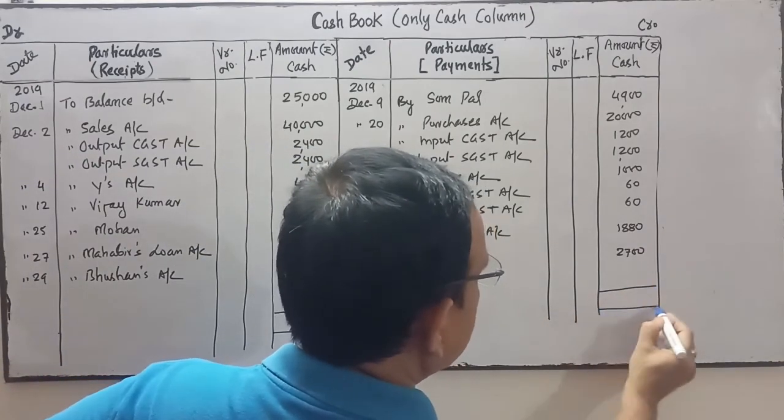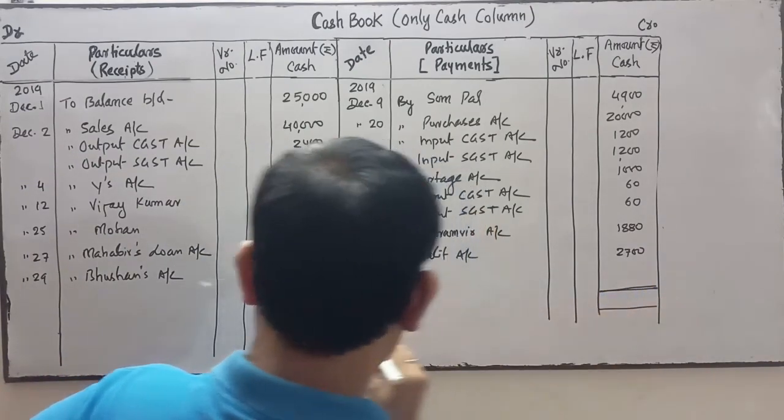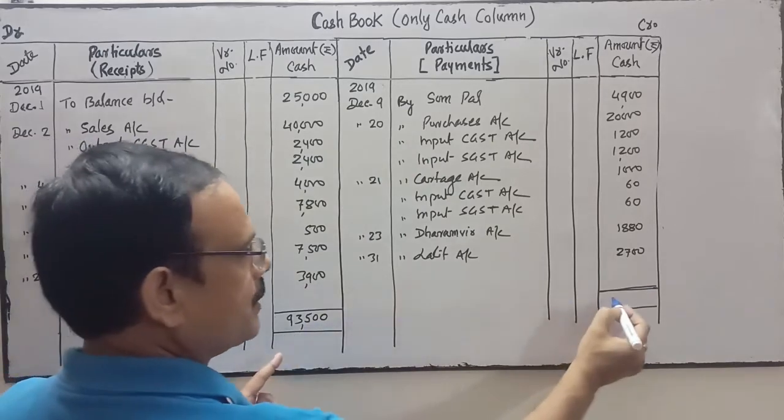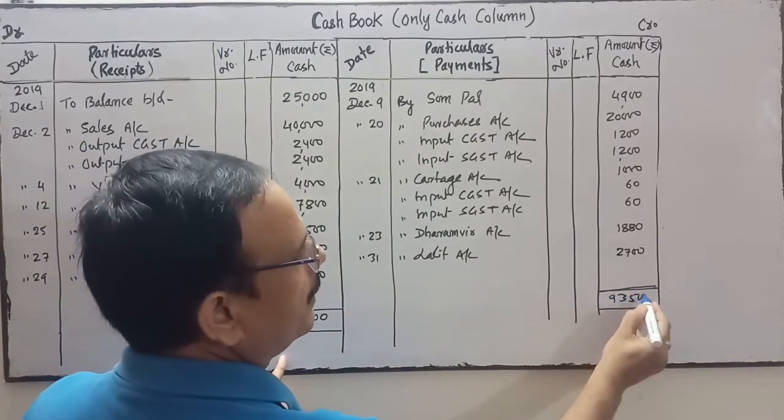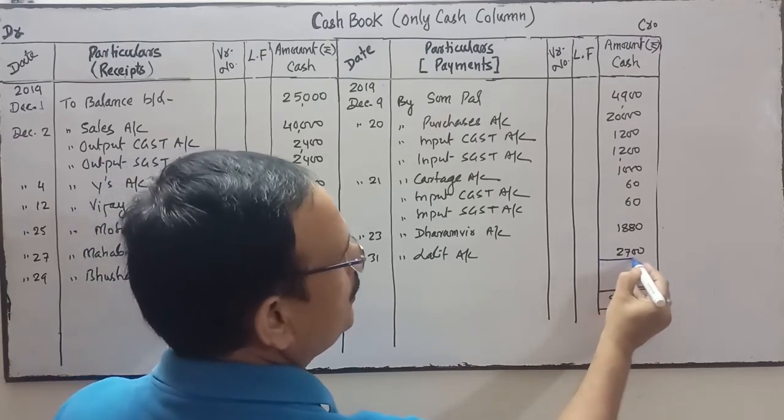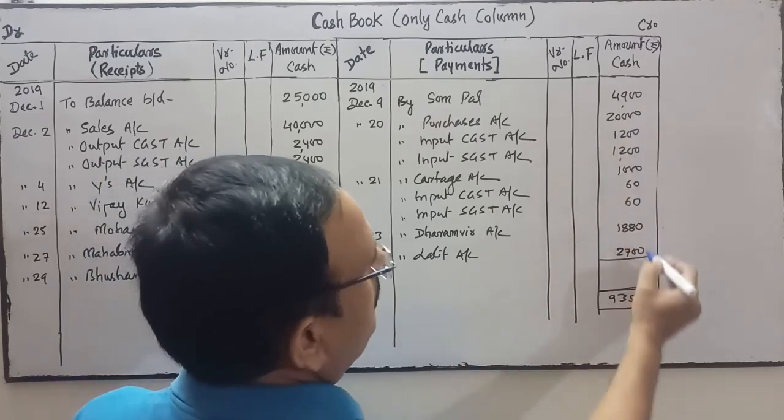Same total we will write over here. Same total, what? This is this total. Now I'm going to do the total of this side.